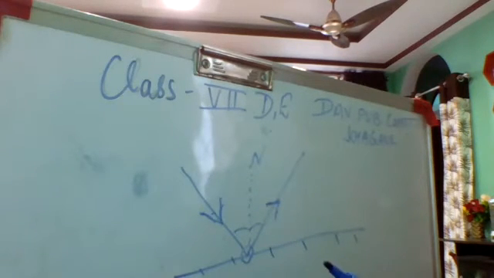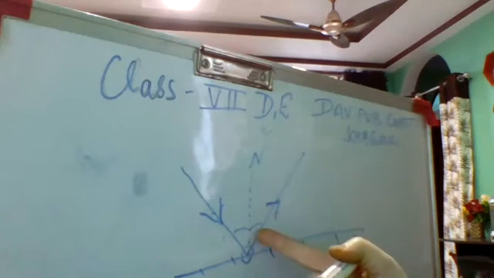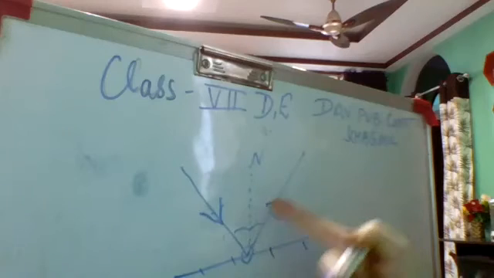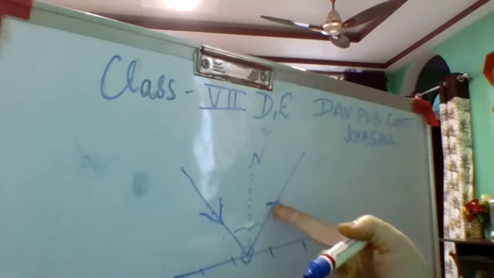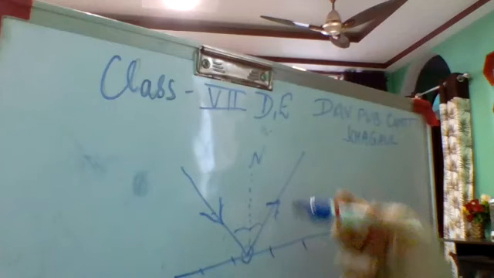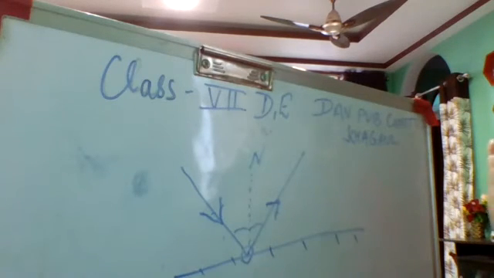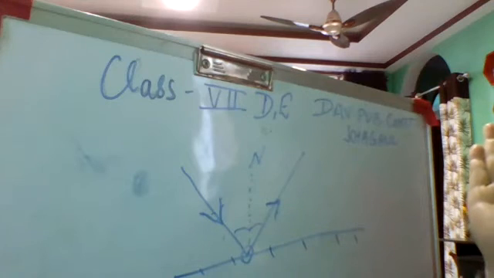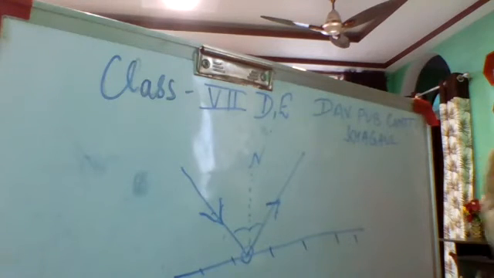That will be your angle of incidence. And the angle which is formed by the reflected ray and the normal, that will be your angle of reflection. Very good. So is it clear? Points are clear? What all have we studied here?